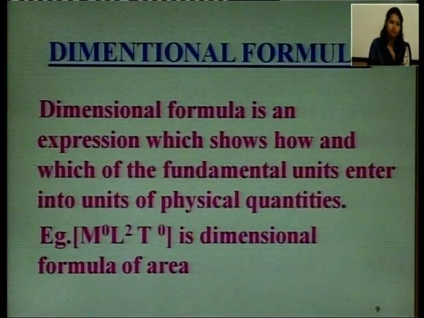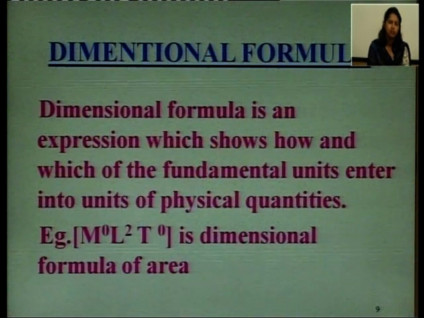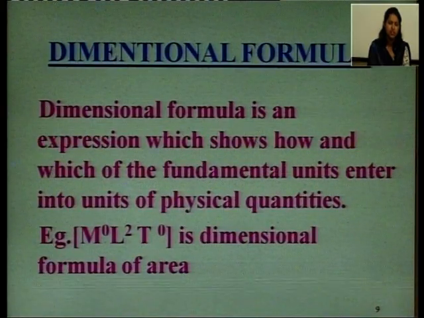Dimensional formula. What is dimensional formula? As I have already explained, dimensions are the powers to which the fundamental units of mass, length and time are raised in order to derive a unit. So, then what is a dimensional formula?